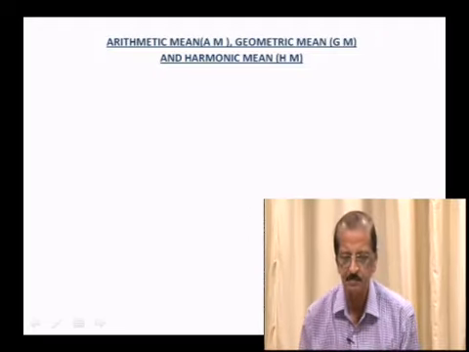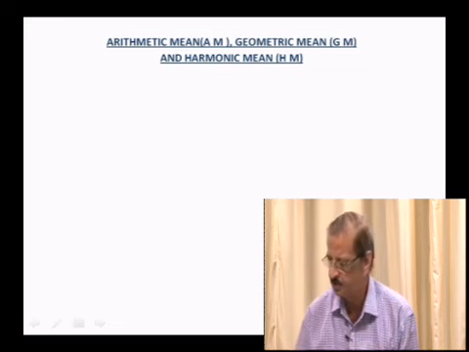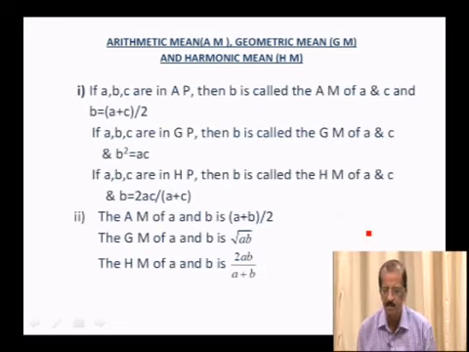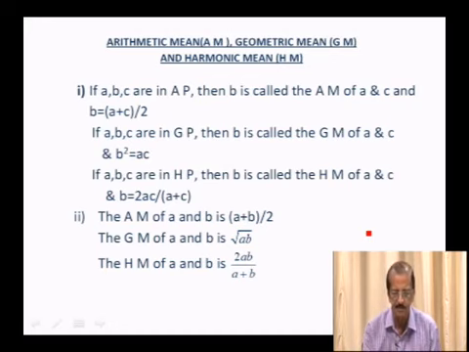Arithmetic mean, geometric mean and harmonic mean. So if you consider these A, B, C are in AP, then B is called the arithmetic mean of A and C, and B is equal to A plus C by 2. If A, B, C are in GP, then B is called the geometric mean of A and C, and B square is equal to AC. If A, B, C are in HP, then B is called the harmonic mean of A and C, and B is equal to 2AC over A plus C.